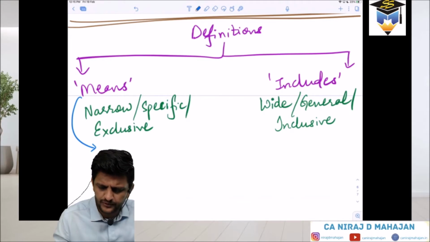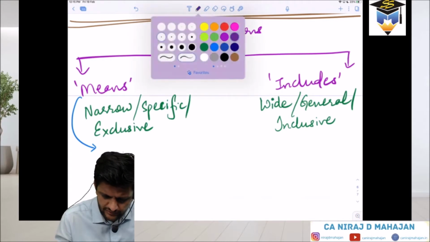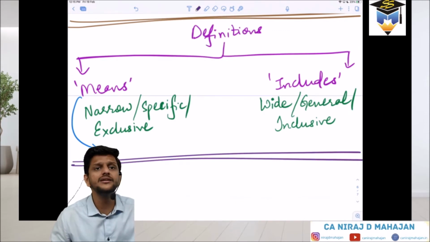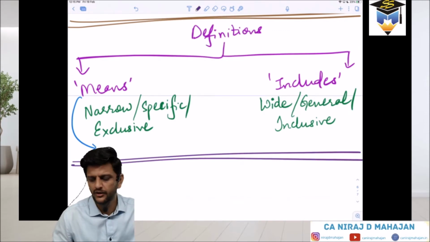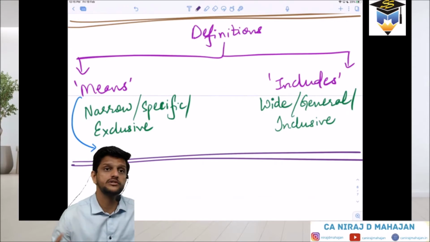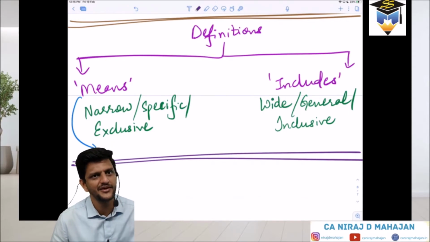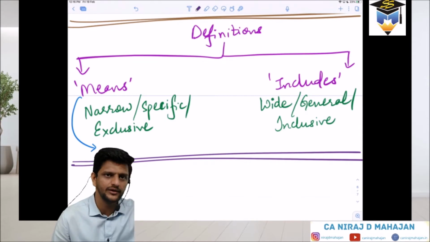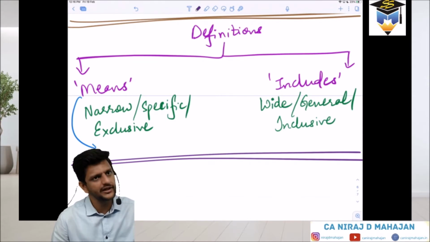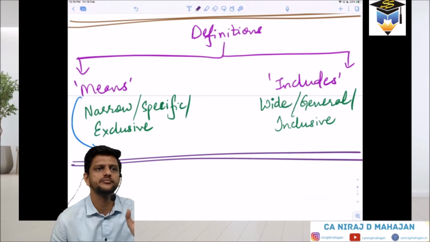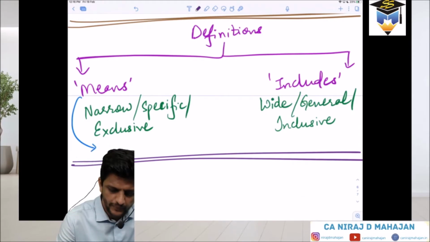Now for example, the first and foremost thing that should come to your mind, as we are learning income tax: what is income? Is income a very small, narrow definition or a very wide definition? It is obviously a very wide definition. So many chapters we already have in our syllabus. All the types of income that can be there in the world should be defined. That's why they use the word includes in the definition of income. Understood here? Got it?